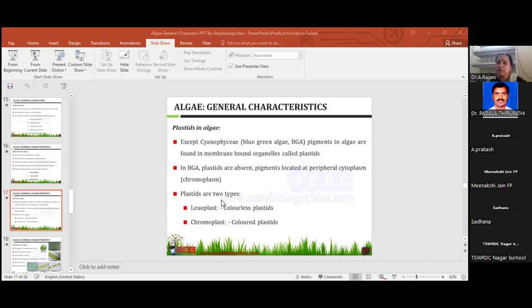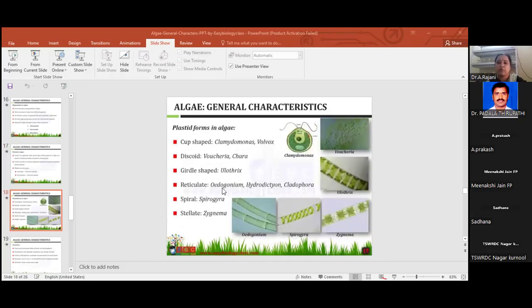In the other classes, plastids are present. What are the plastids? How many types? Two types of plastid. One is leucoplastid, the other chromoplastid. Leuco, you know, means white color or colorless plastids, called leucoplastid. And colored plastids are called chromoplastid. See, this slide is most important. You can take a screenshot of this one.